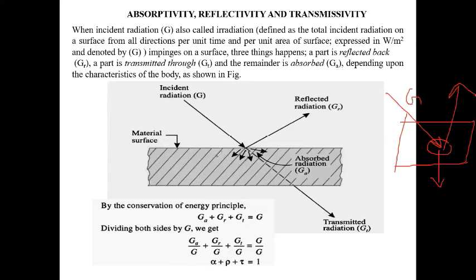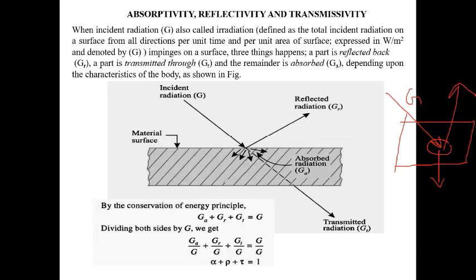So we can write that the total heat incident upon this surface is the sum of the reflected energy plus absorbed energy plus transmitted energy: GA plus GR plus GT equals G. Now if we divide all sides by G, we get GA by G, GR by G, GT by G. From this we write alpha, rho and tau. Here alpha is the absorptivity, rho is the reflectivity, and tau is the transmissivity.